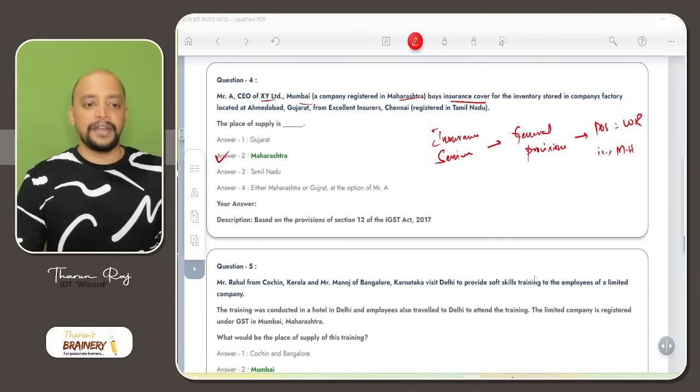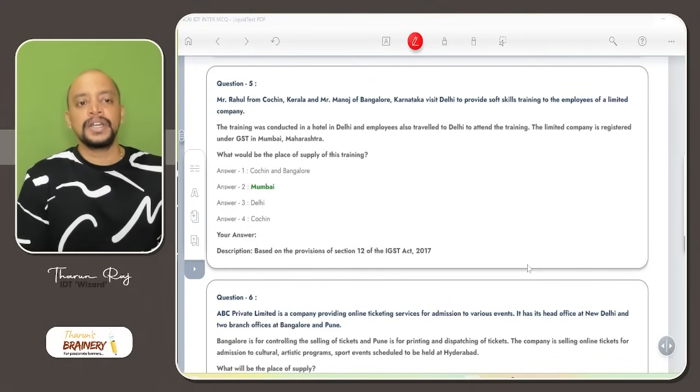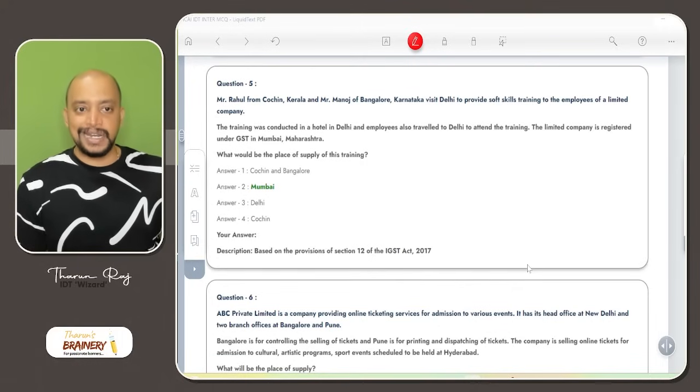So Maharashtra will be taken as the place of supply. Then number 5: Mr. Rahul from Cochin, Kerala, and Mr. Manoj of Bangalore, Karnataka, visit Delhi to provide soft skills training to the employees of a limited company.